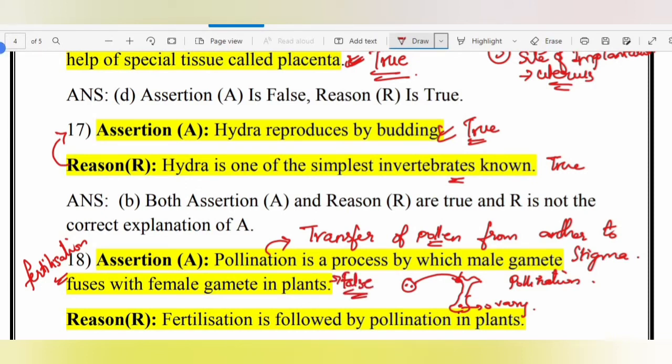Okay. Reason: fertilization is followed by pollination in plants. Yes, fertilization is followed by pollination, which means first step, pollination has to take place. That is, the pollen has to settle on the stigma, then form a pollen tube, and then the male gametes reach the ovules which are present in the ovary inside this part. Then only fusion will take place. Then only the male gametes will fuse with the female gamete.